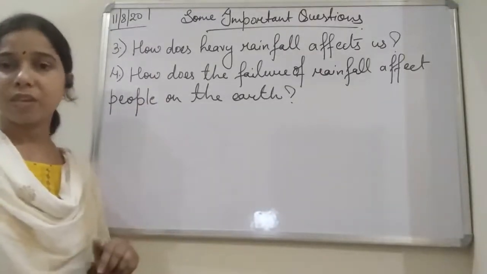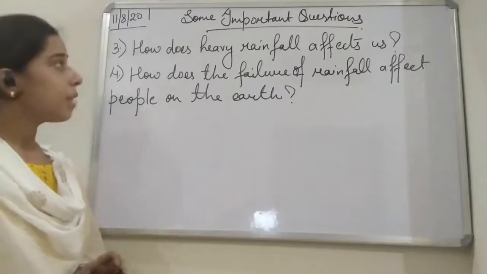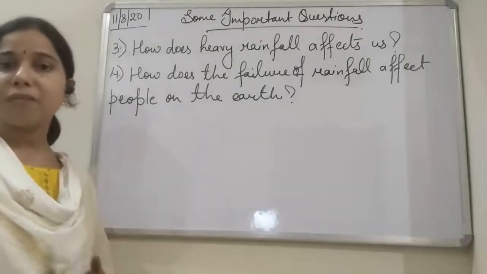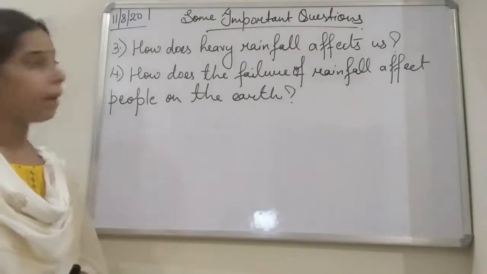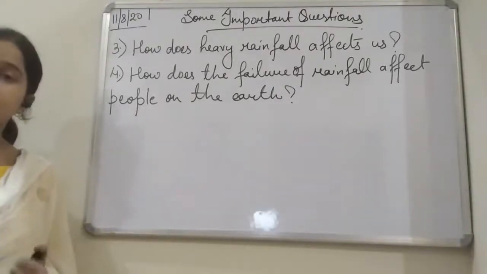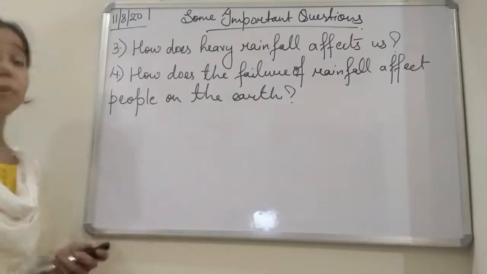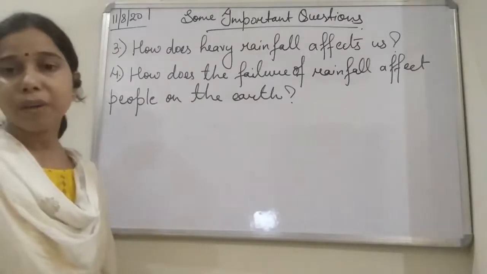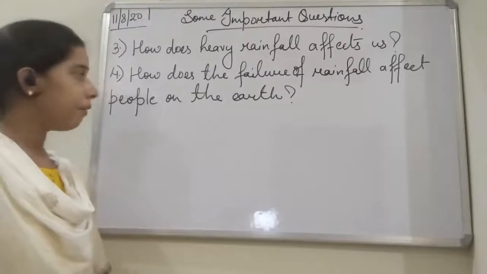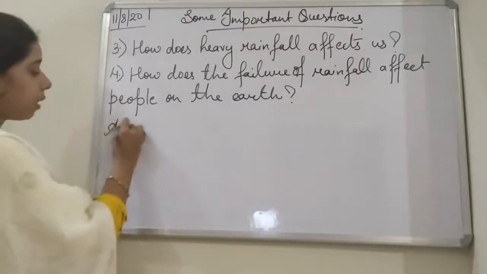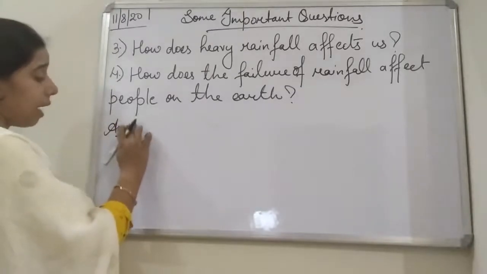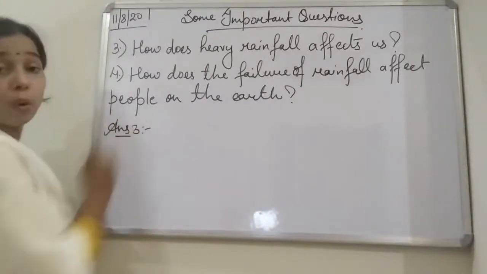In the first question, it has been asked how excessive rainfall, how heavy rainfall affects the life of the people, and in the next one it is asked how the failure of rainfall, if no rainfall occurs, is going to affect the people living on the earth. So we will start with the answer, student. What will happen if excessive rainfall occurs on the earth?